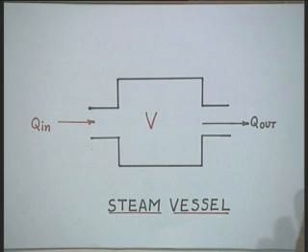Now, to develop the model, what we need is basically the relationship between the input and output. Since we will be developing the steam turbine model, we know that the steam is generated in the boiler, then flows through the various stages of the steam turbine, and ultimately is exhausted to the condenser.